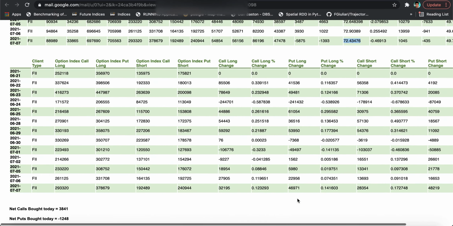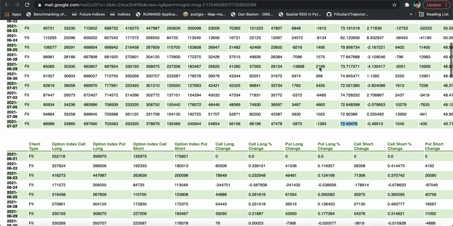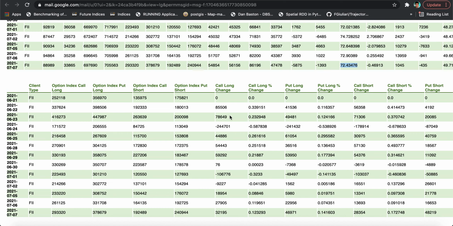So again, this was for the index futures and the stock futures. Let's talk about the options activity. So on a daily basis, FIIs also try to play a lot in the options. So you will basically see that this is the kind of activity that they have. So you can basically have a look at the option buying and the option selling separately. So you will see the number of call longs which they added, and whether the put longs are more than that. If they are more, then you can say that they have more puts than calls, so you can say that they are kind of bearish. But this is just the half picture.